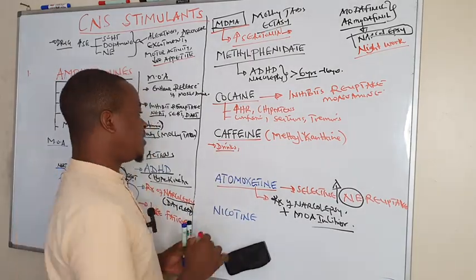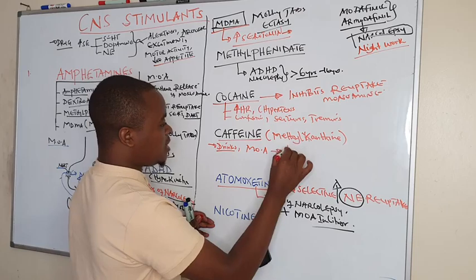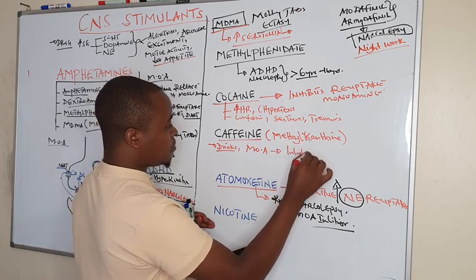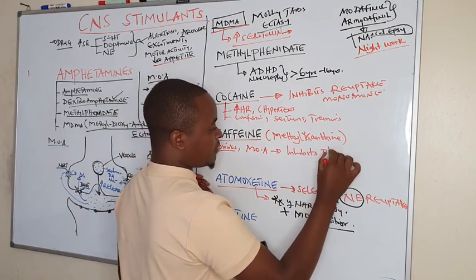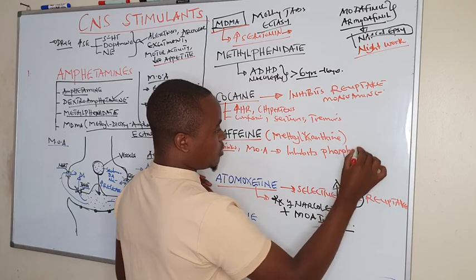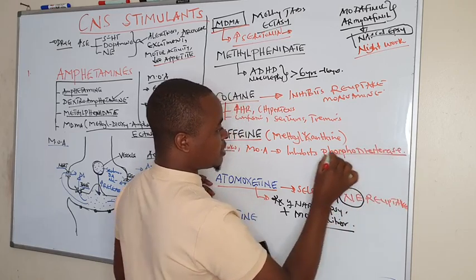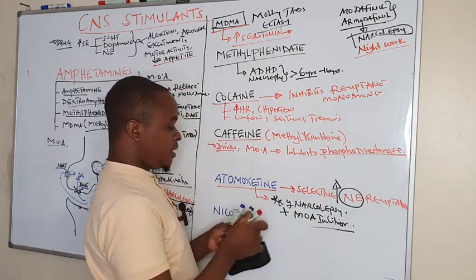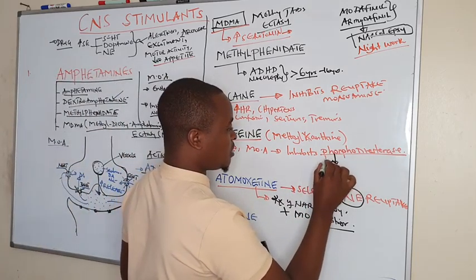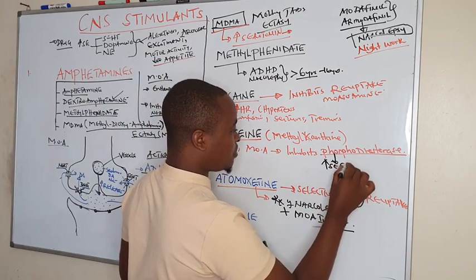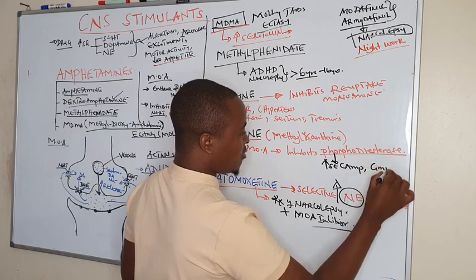And caffeine, its mechanism of action: it inhibits an enzyme known as phosphodiesterase, and after inhibiting the phosphodiesterase enzyme, it leads to increased levels of cAMP and guanosine monophosphate.